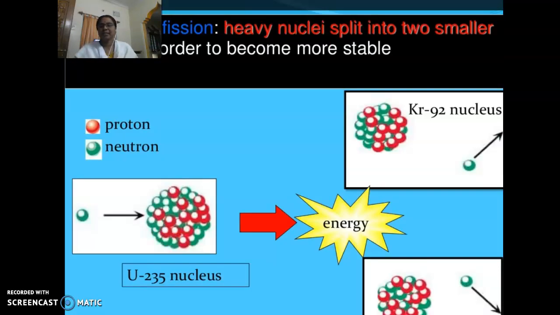So this is the reaction. Uranium-235, a neutron is bombarded with it so that it gives, along with energy, krypton and barium.